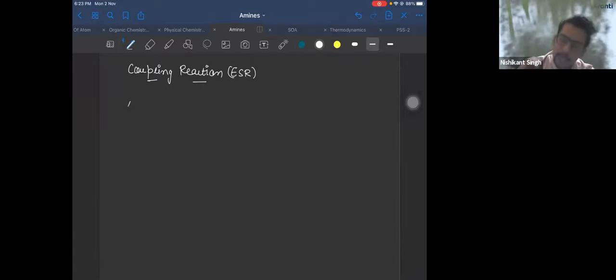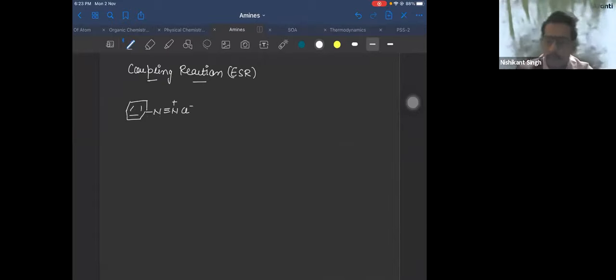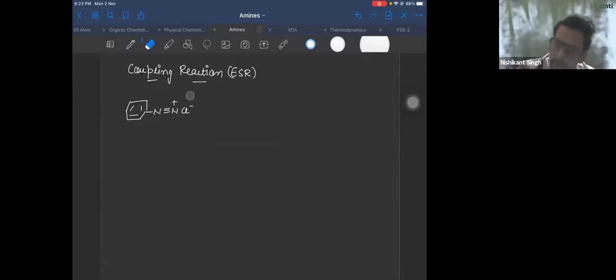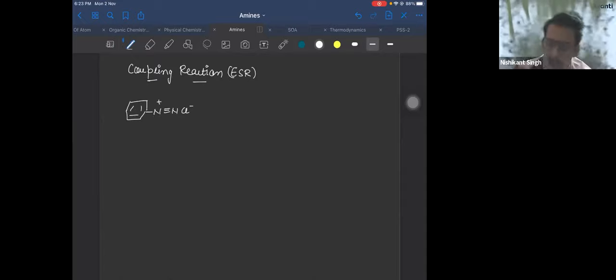If you take diazonium salt, it is N triple bond N plus Cl minus. So this is your diazonium salt. If you react it with aniline, how will the reaction take place? Look carefully. NH2, right?